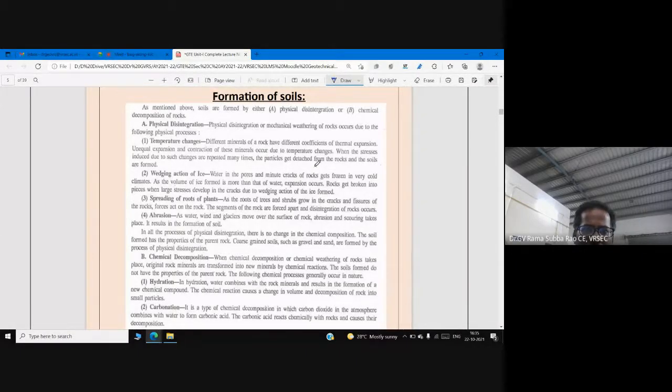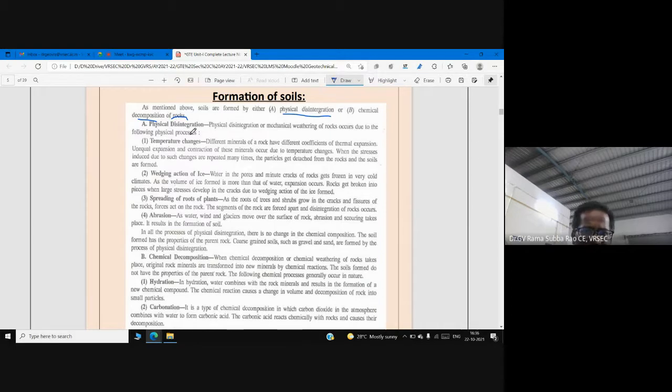Welcome, you all. Now we are going to discuss another topic in this unit one, that is formation of soils. So as you know, soils are formed from the disintegration and decomposition of rocks. Many times this disintegration is a physical process, and decomposition is a chemical process. So here you see physical disintegration.